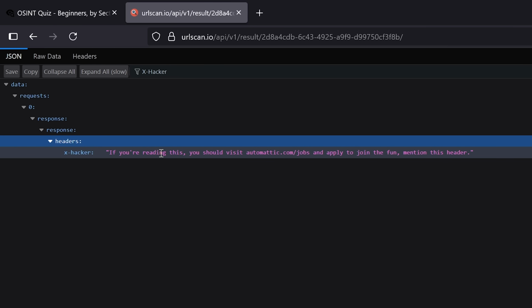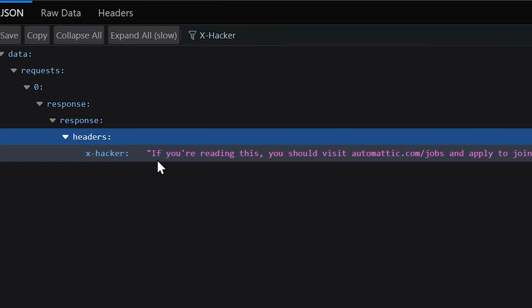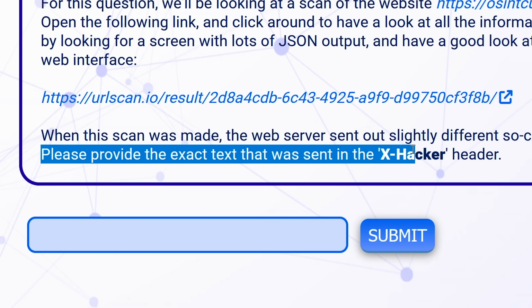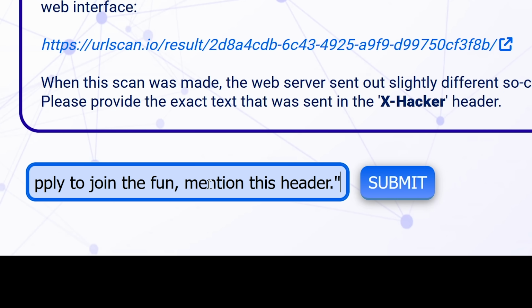If you're reading this, you should visit automatic.com/jobs and apply to join the fun. Mention this header. Wait, X-Hacker. This is it. Please provide the exact text that was sent in the X-Hacker header. So that is it. Submit.